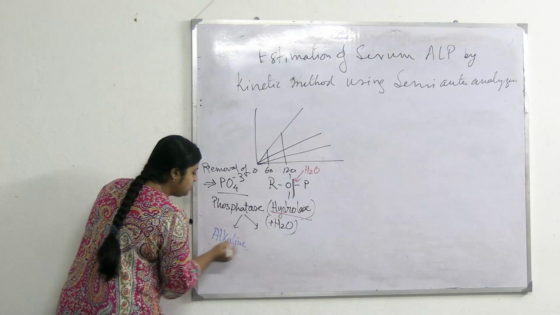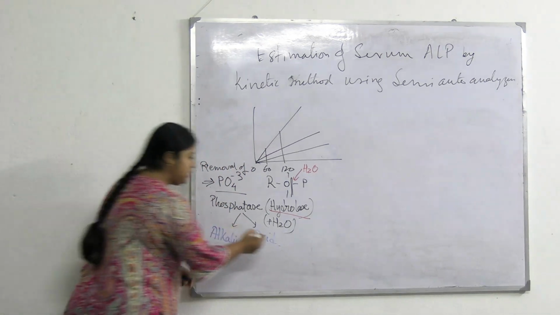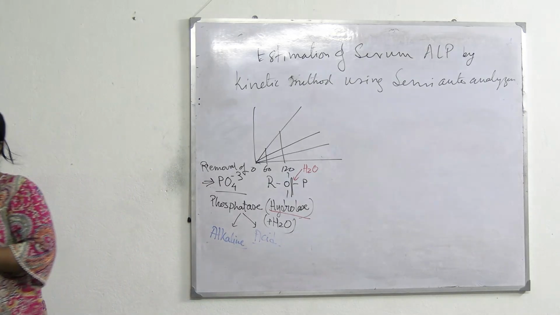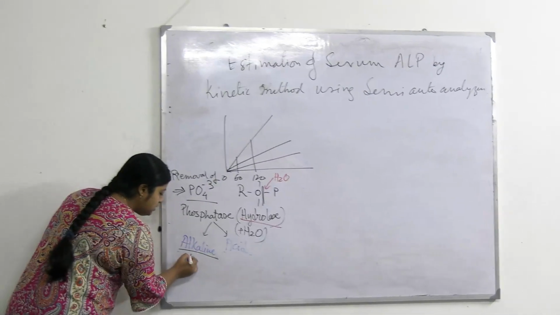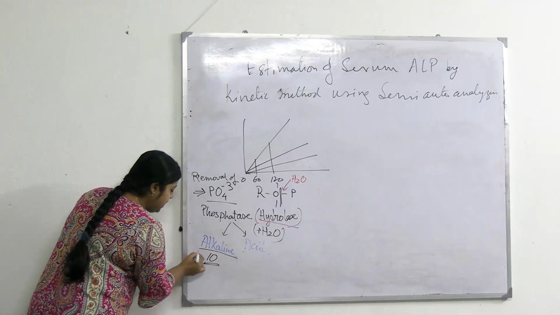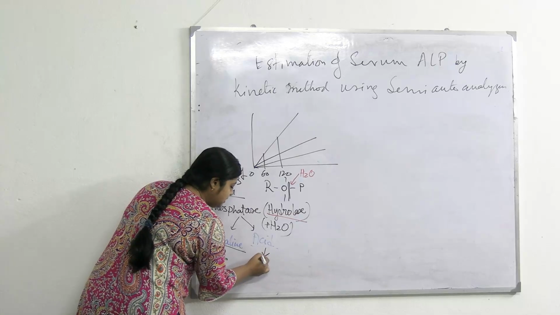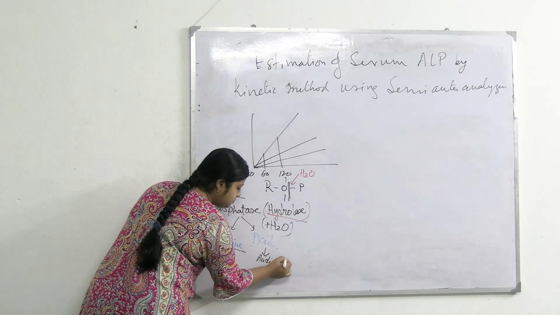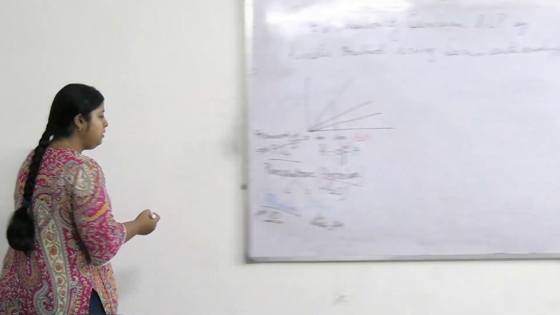Okay, clear? Now, this phosphatase enzyme is of two types. One is alkaline phosphatase, which is most common. Another is acidic phosphatase or acid phosphatase. Okay, and this division is based on the required pH or optimum pH of this phosphatase. Alkaline phosphatase works best in pH 10, whereas acid phosphatase acts in acidic pH. Clear? And today we will learn the estimation of alkaline phosphatase.